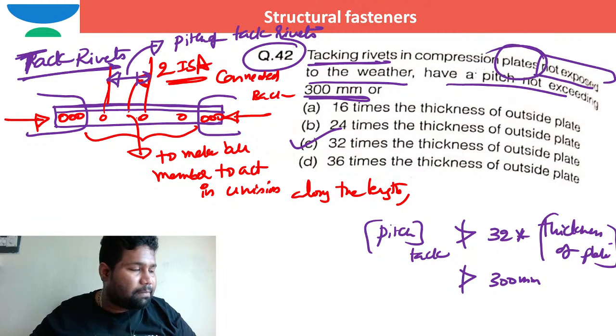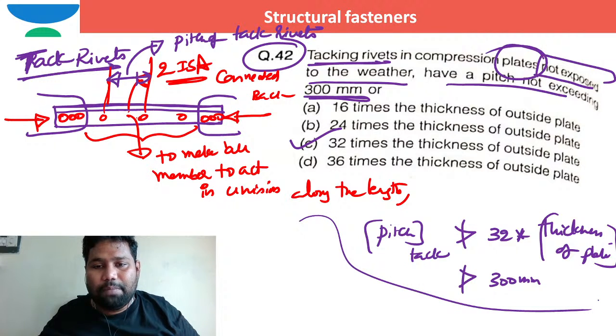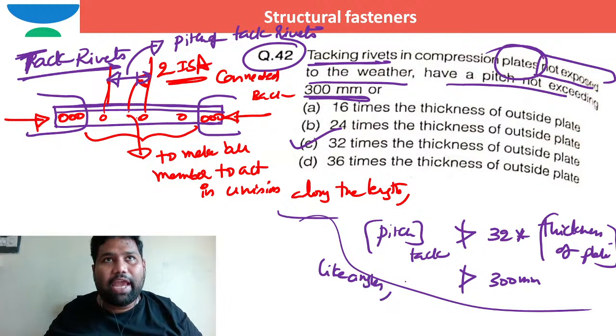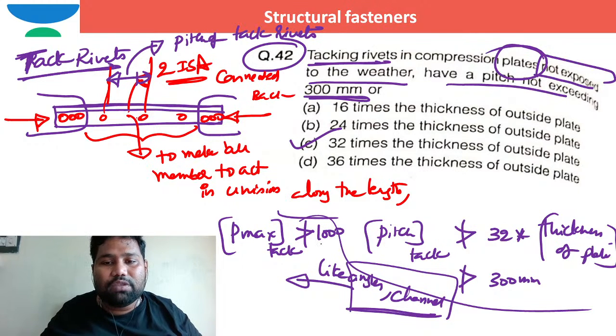Now instead of plates, if I use any other member like angles or channel sections, anything, in case of angles or channel sections, the maximum pitch of tack rivets should not be more than 1000 millimeter in case of tension members, and should not be more than 600 millimeter in case of compression members.